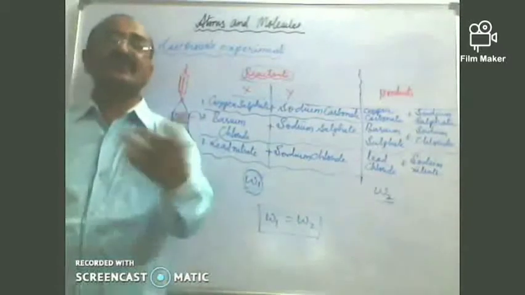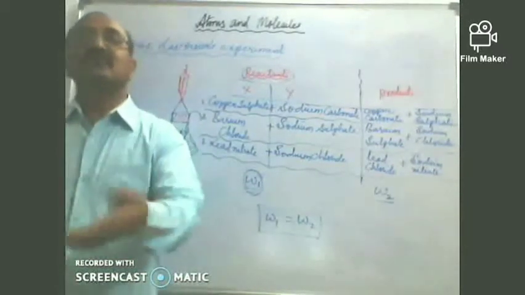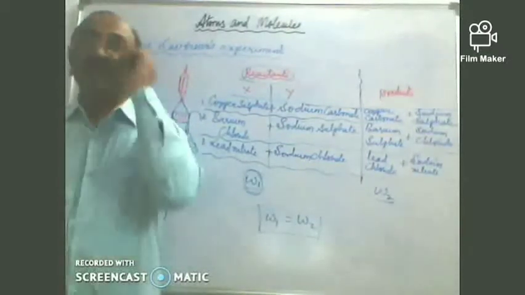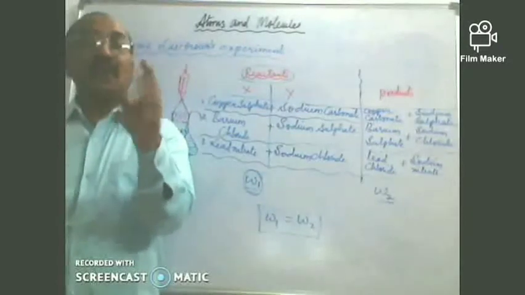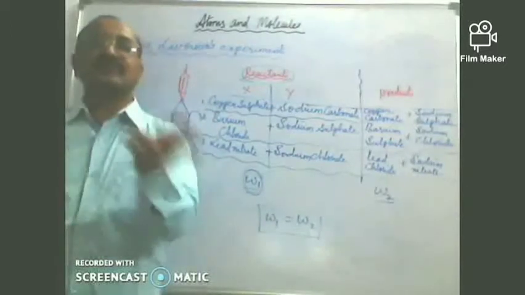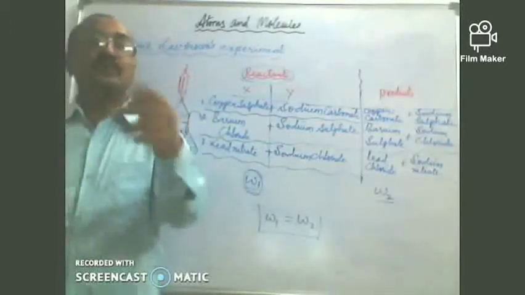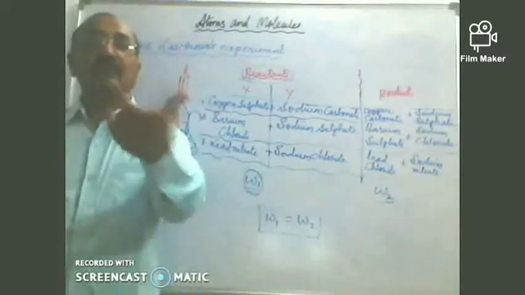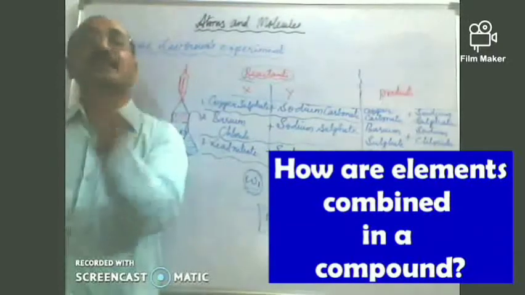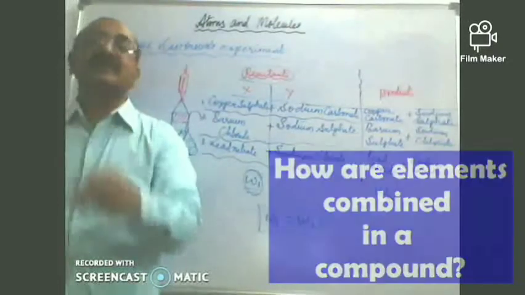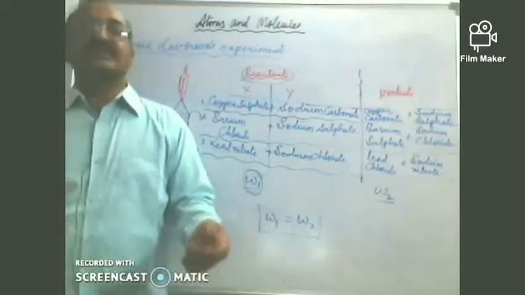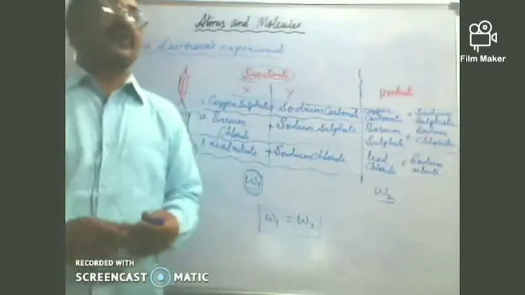Next, Antoine Lavoisier and a few more scientists went a little further to find out how these substances are combined in chemical combination. It happens between compounds, and it can also happen between elements. Good. But in a compound, how have the elements combined to form the compound? How are elements combining in a compound? That is the idea the scientists are trying to find out now. Okay, children, let us see how the next part goes.